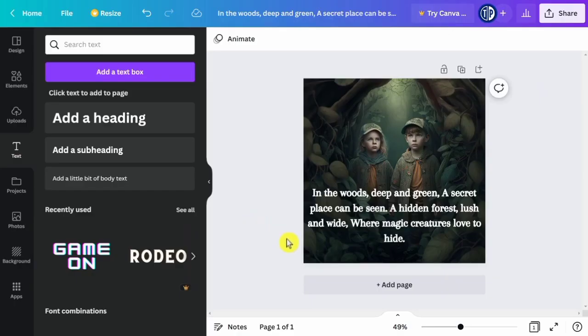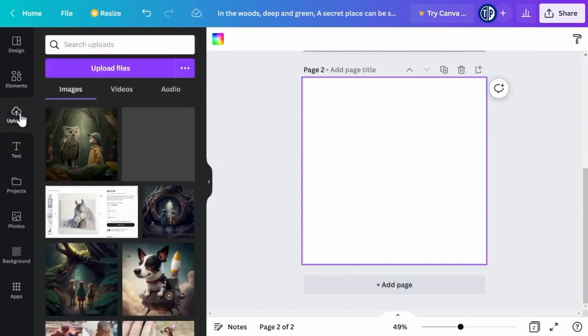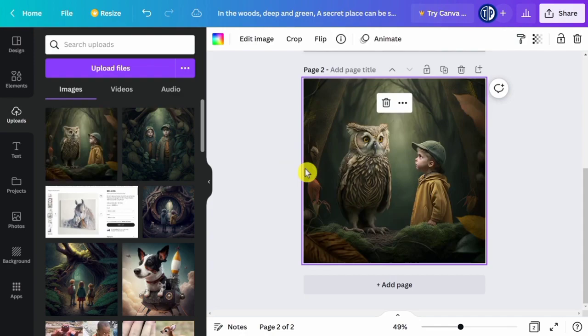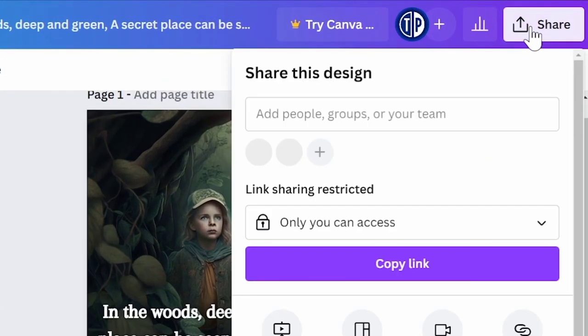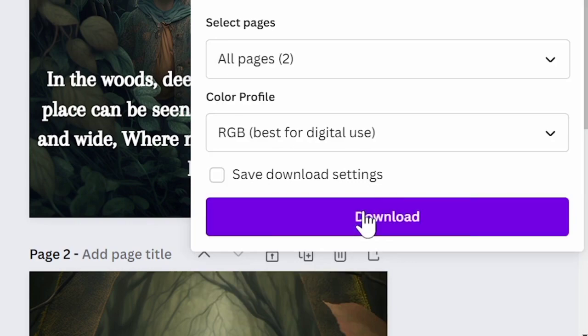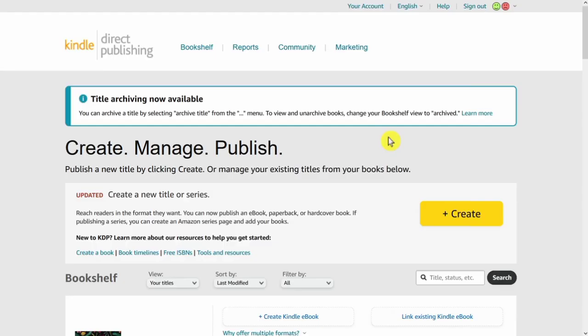Once you're done with the first one, then just click Add Page. And then go back to Uploads to drag your next image. And you can do the same with all your other images and chapters. Once you're done, just click Share and then click here where it says Download. And then click this other download again. And congratulations, you just created your first storybook successfully. And last step now is to just publish your book to Amazon KDP.